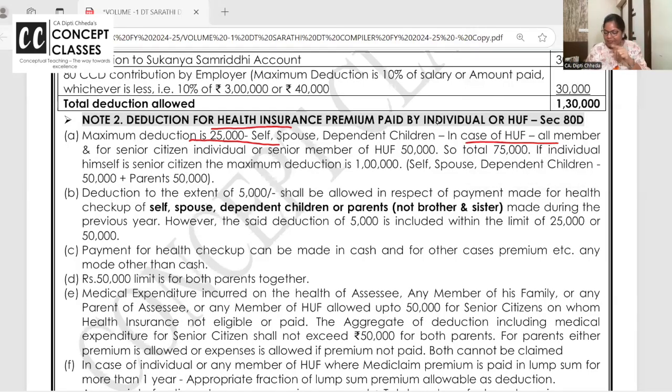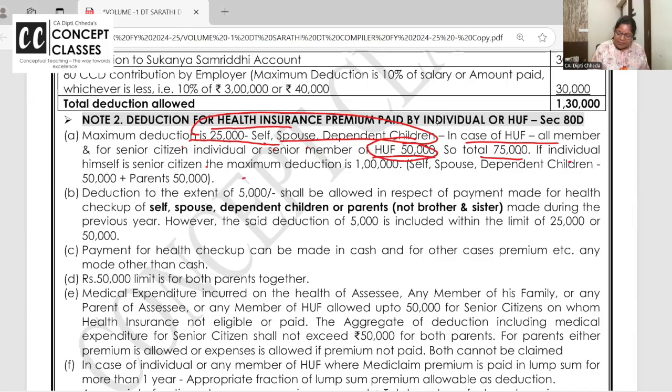So once again, there was some disturbance. One minute. So now 80D deduction is maximum 25,000 for self, spouse and children. For senior citizens, if their family member himself is a senior citizen or any member of HUF, then it is 50,000. So total for the parents and all 50,000 and for us 25,000. So total 75,000. Did you get it? For self, spouse and children 25. For senior citizen family members, that is 50,000.